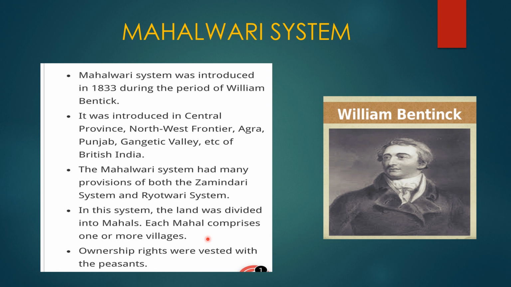It was the responsibility of the headman to collect the revenue and give it to the company. Also, there was no fixed revenue collection, and there were chances of revision. Periodical revisions were there for collecting the revenue. Ownership rights were vested with the peasants only.